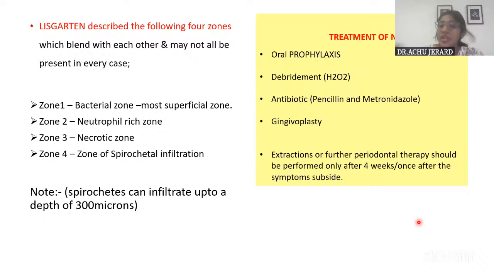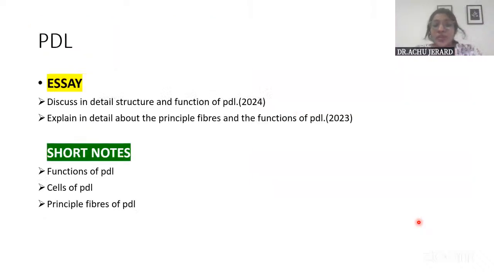And then recall the patient after 1 week and do gingivoplasty, that is just reshaping of the gingiva if it is necessary. And any further extensive periodontal therapy or extractions should only be done 4 weeks after the initial therapy, that is once the symptoms subside. Okay. So that is how you put across a short note. I told you it will cover around 2 to 2.5 pages when you write it.